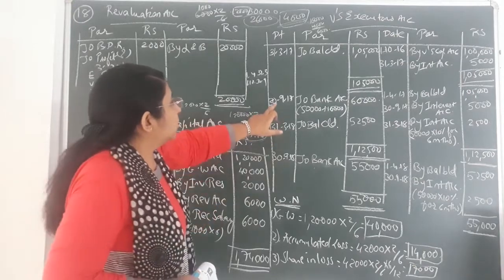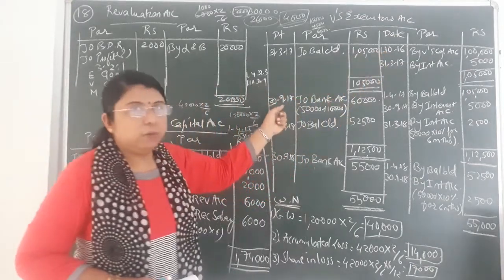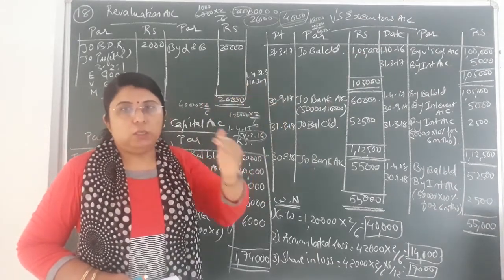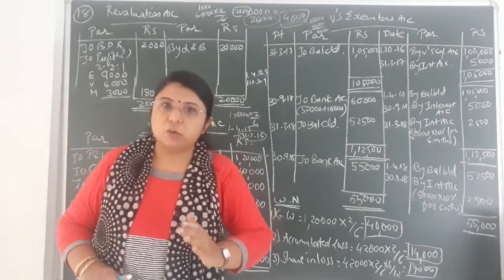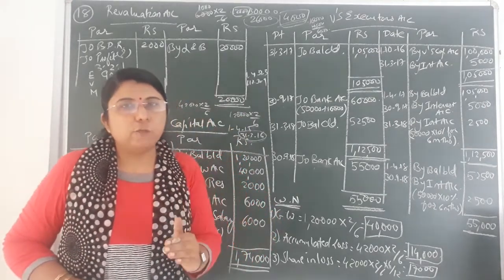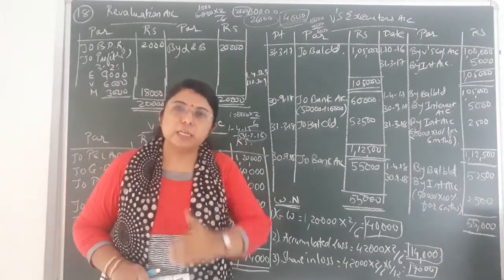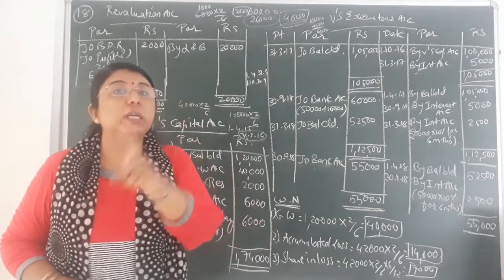Okay, so you can see on 30th September, from 1st October to 30th September, 1 year happened. So at the end of 1 year, half of the amount, equal yearly installment. So 1 lakh in 2 parts, it would come 50,000, 50,000. So at the end of first year, we have to pay half amount, means 50,000, and at the end of the second year, we have to pay the remaining half amount, that is rupees 50,000, including interest.